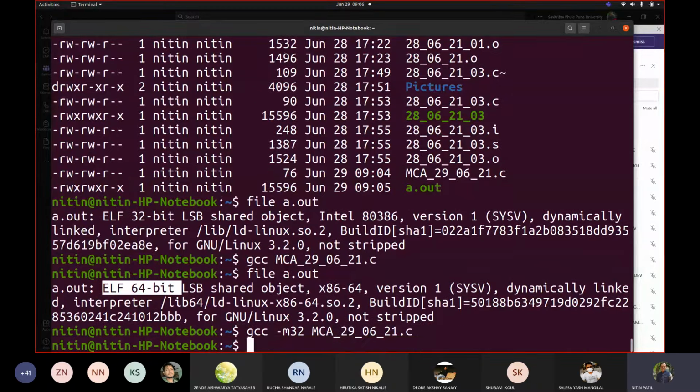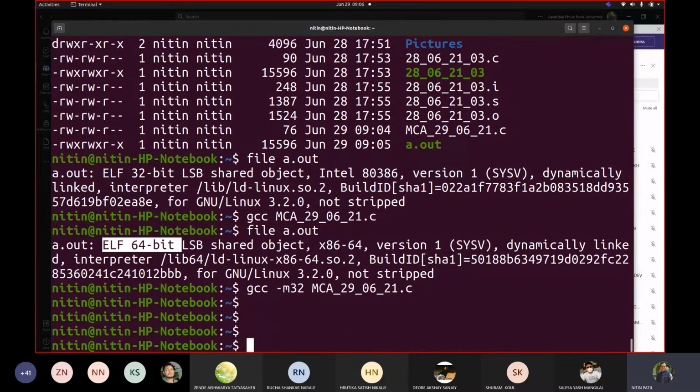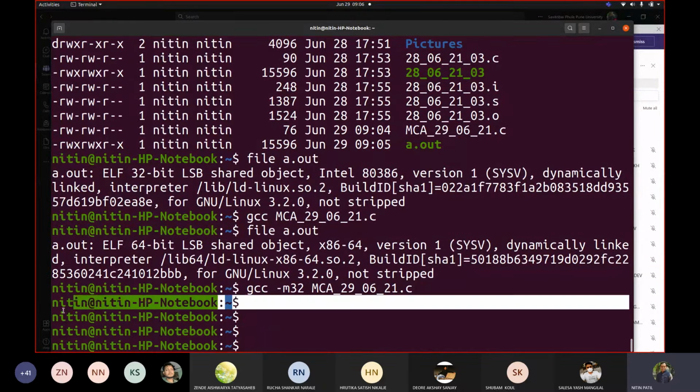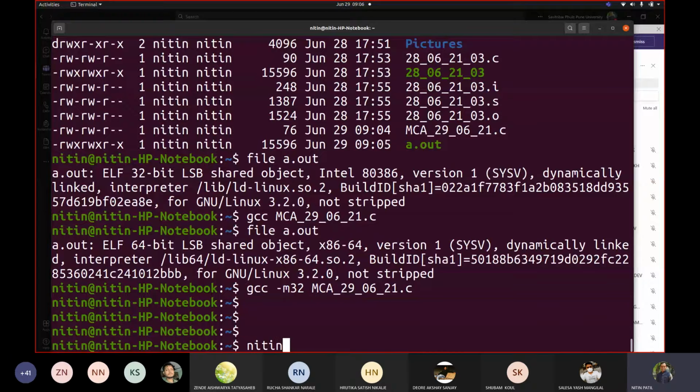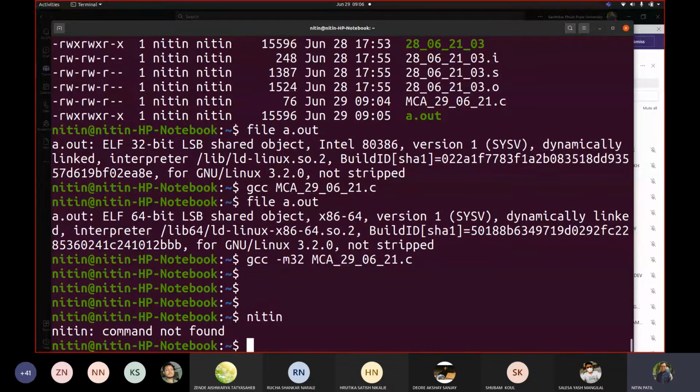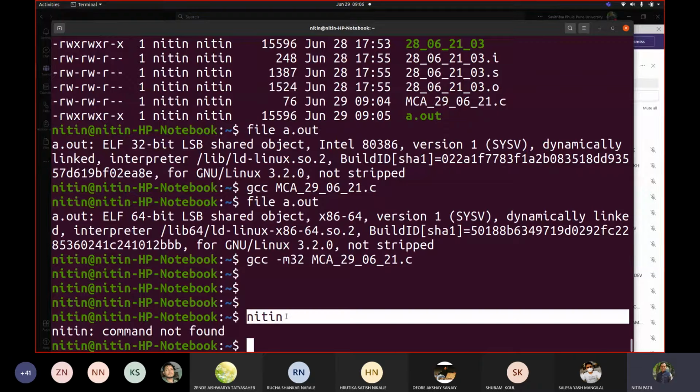Now what happens is the user creates an executable, and when the user tries to execute, you can think of it like this. Whatever I am seeing here is a command prompt. That's what we call it, correct? And it is expecting me to input something. If I input, say, Nitin, it says it is not found. But if I write whatever is known to it, then who would be responsible to find out whether this is valid or not?